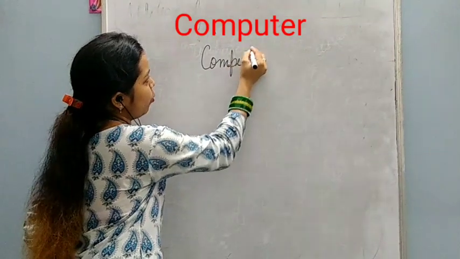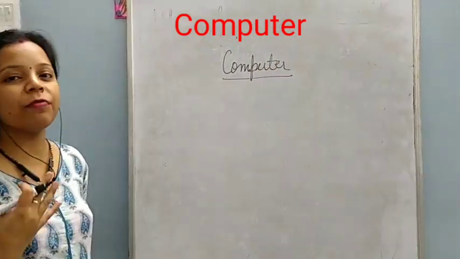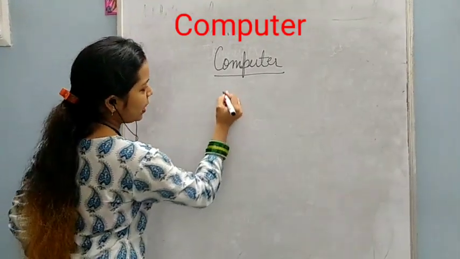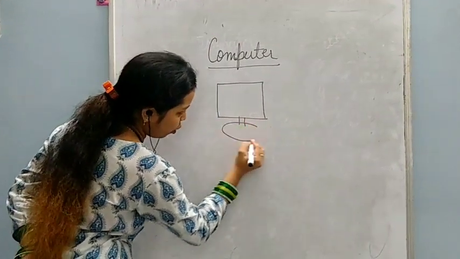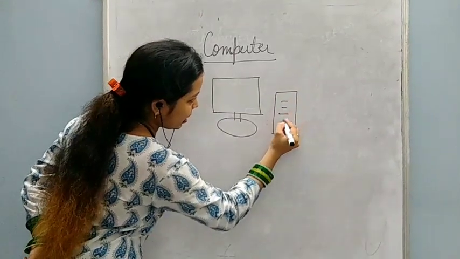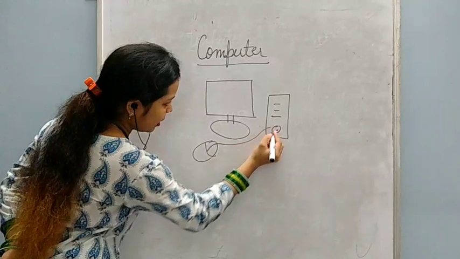Today I am going to tell you what a computer is and some main parts of a computer. So many times you might have seen a computer. A computer is an electronic device, and it is like this. It has some main parts.